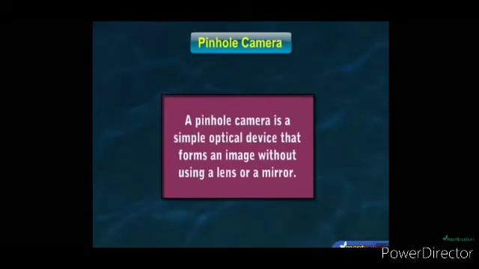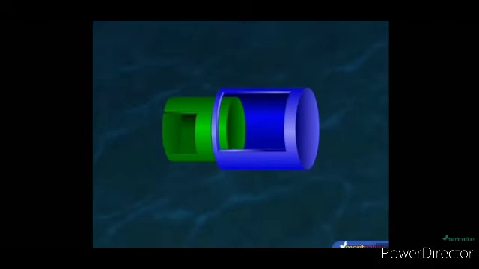Let's first construct one pinhole camera and then let's try to understand the principle. Now, by definition, a pinhole camera is a simple optical device that forms an image without using a lens or a mirror. That's surprising. Now, let's join two hollow cylindrical boxes of different diameters in such a way that one box can just slide within the other.